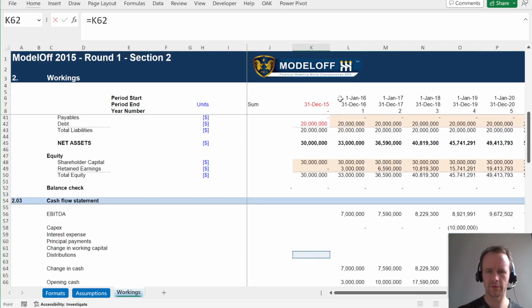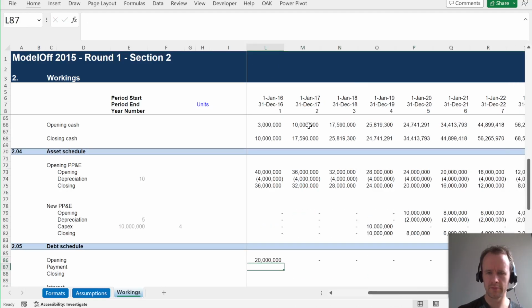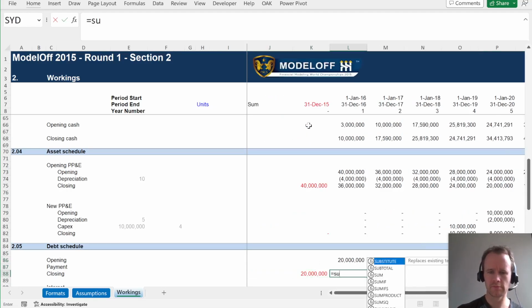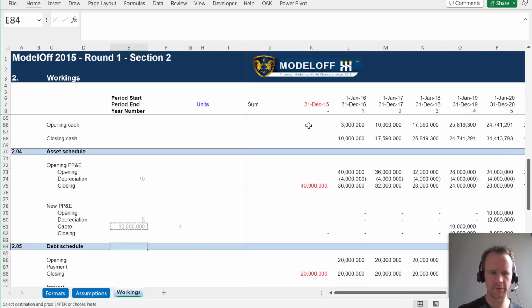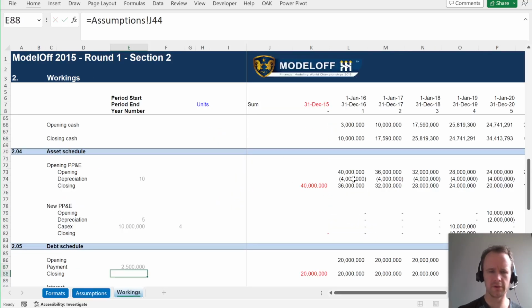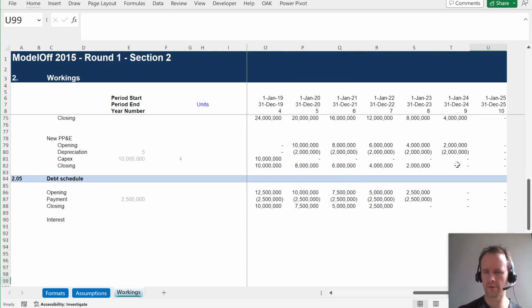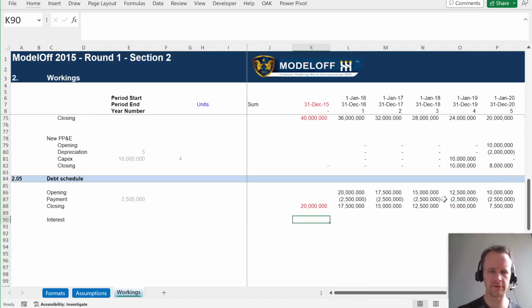So again, I can just point it to what's already on the tab. And my scheduled payment is 2.5 million. And again, I want to take the minimum of that and what's left to pay so that when I get to the end, I don't keep paying off and go to a negative balance, because that doesn't make any sense.